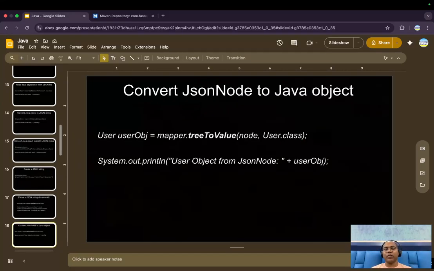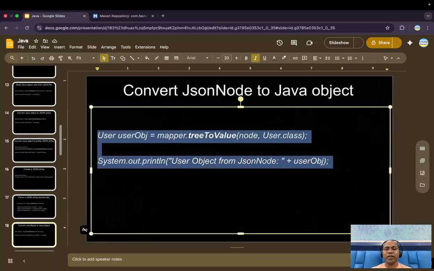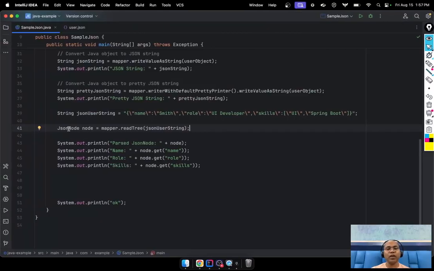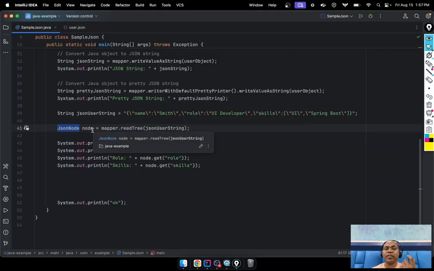Sometimes you want to convert this completely to a specific Java object that you want, not the generic one. Notice this object is the generic Jackson object, because Jackson is defined for everyone, not just your application. Jackson does not define the specific class or object you want.